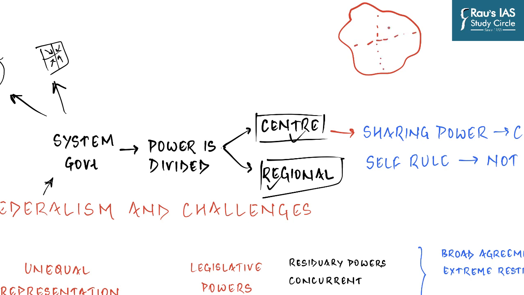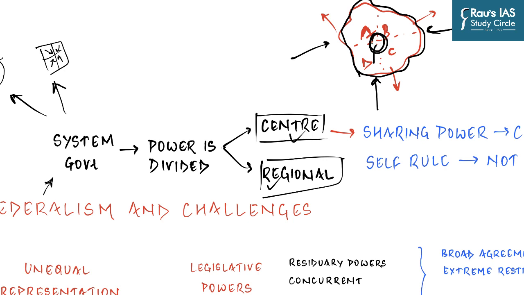So a group of people, let's say A, B, C, could be different in terms of language and ethnicity, but they see themselves as one as compared to the outside world. And so, as far as international trade is concerned, they would want to deal with that as an entity together. Or, for example, they want to fend off a foreign attack. They want to draw an international boundary. For that purpose, they would like to see themselves as one, and so they would give up their powers on these matters and create a central authority known as the center, which will look after these matters.